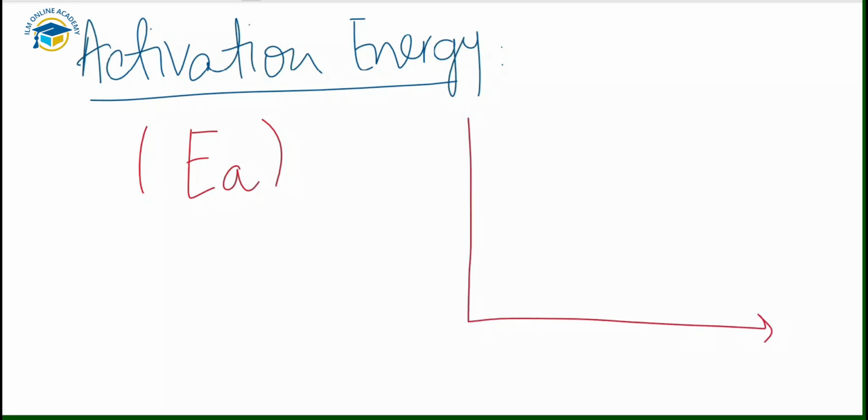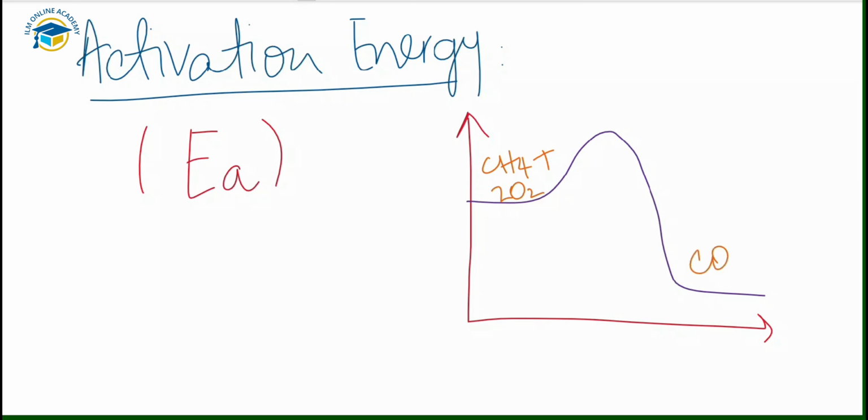Now we have this energy level diagram, and that shows the activation energy to start the reaction. We have the reactants, methane and oxygen, which react together to form the products: CH4 plus oxygen react to form carbon dioxide plus water. So this is the activation energy.